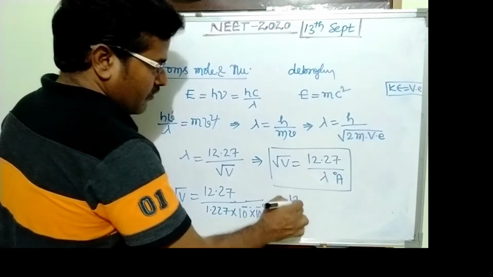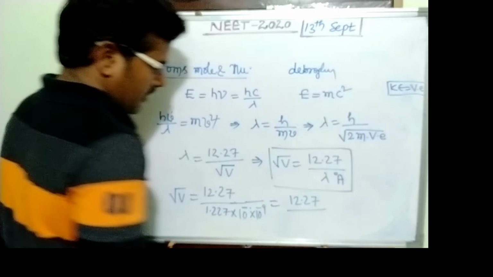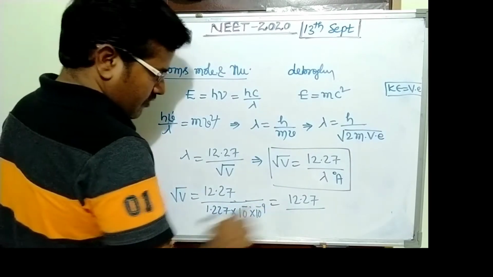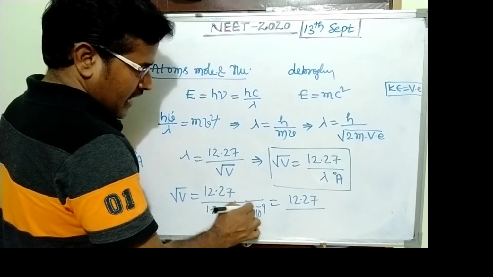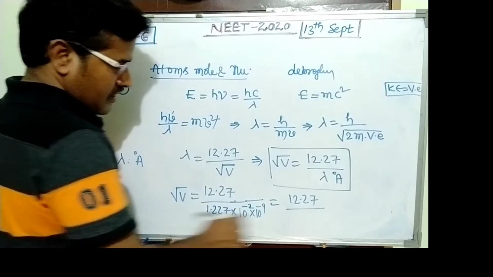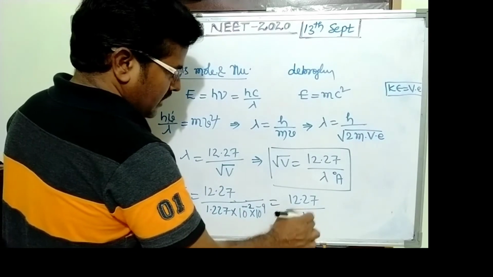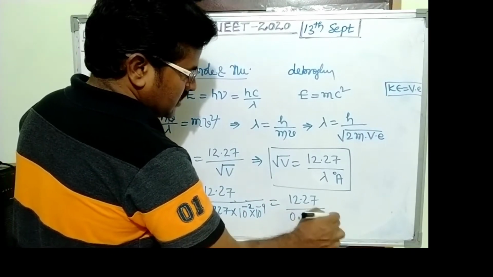Its value becomes 12.27 upon, so this is written as minus 2 minus 11, which is 0.1227 angstrom.